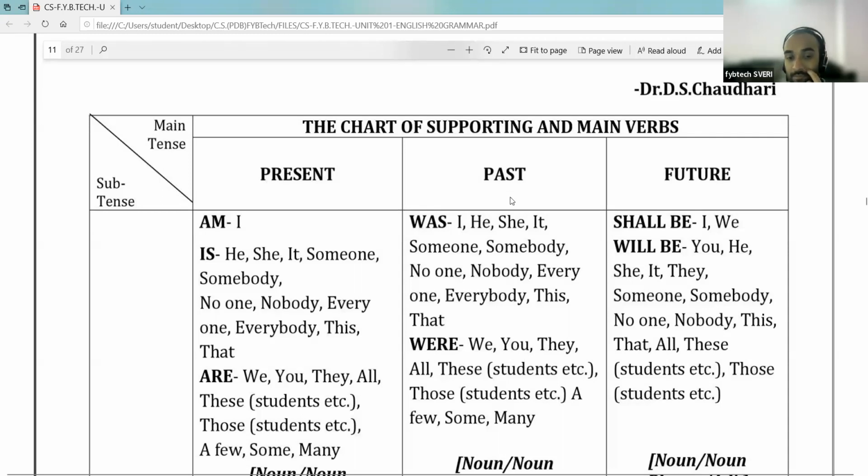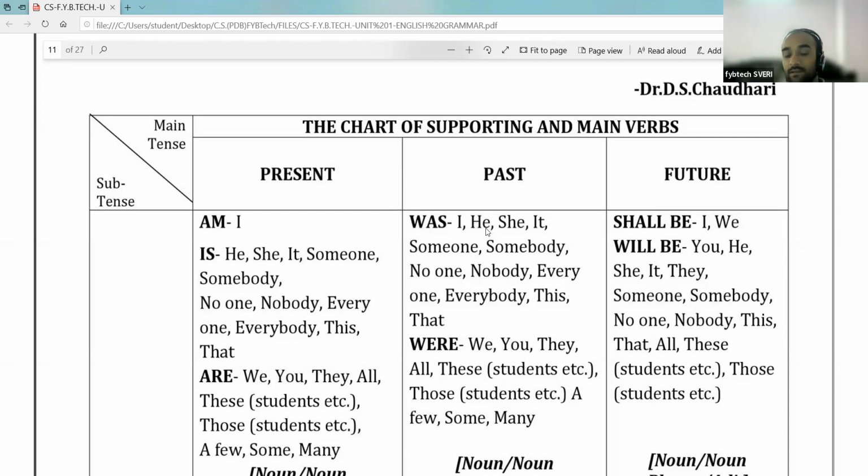Was हे कशासाठी वापरतो आपण, तर सिंग्युलर सब्जेक्ट साठी वापरतो. आणि he, she, it, someone, somebody, no one, nobody, everyone, everybody, this, that, these are the singular subjects. एकवचनी कर्ते आहेत हे. And were is used for the plural subjects. Plural subjects साठी आपण वापरतो were.